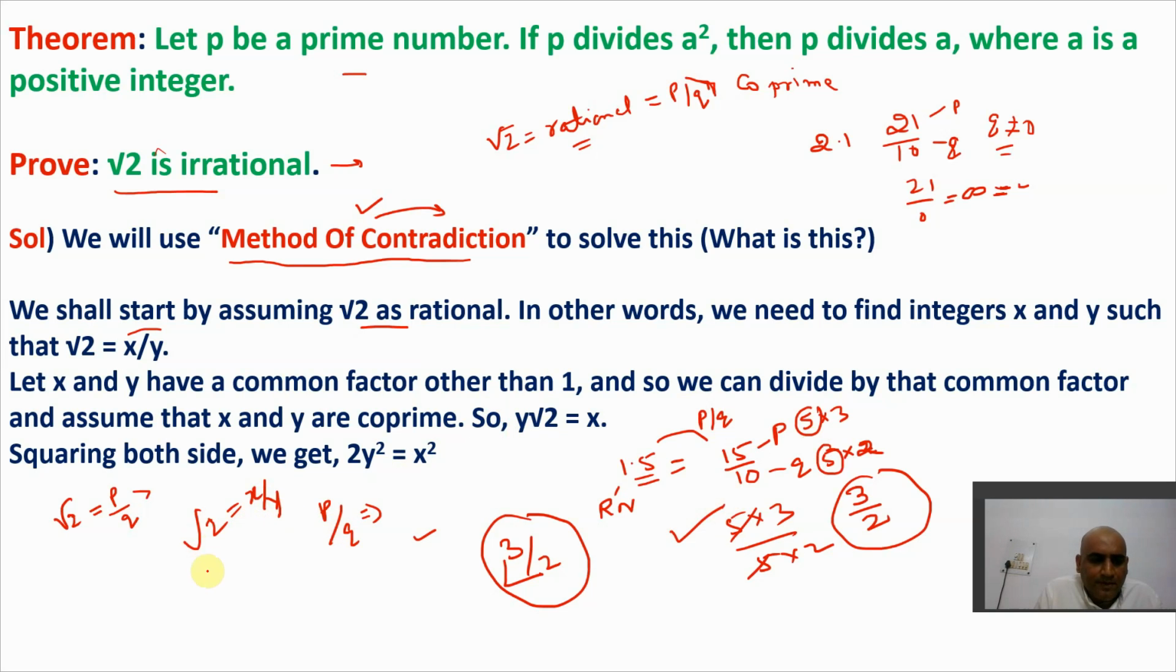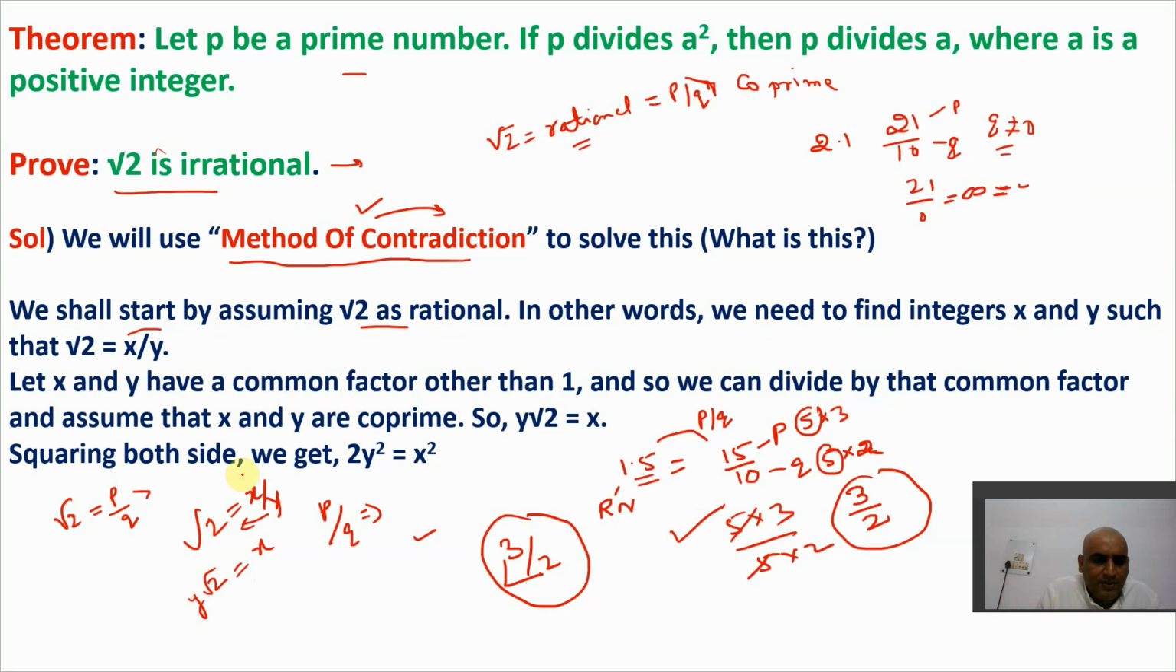So you know root 2 is what? x upon y. So if I cross multiply, that becomes what? Root 2 into y is equal to x, because y will go here, right? So that is y root 2 is equal to x.